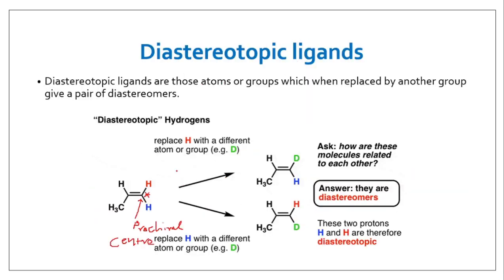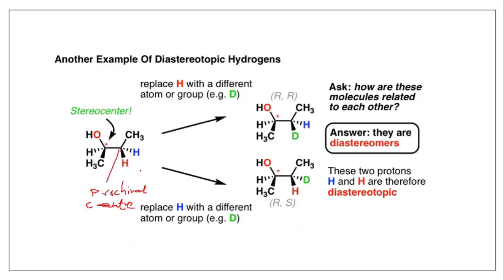Then diastereotopic ligands: if replacement of such atoms, like these two, by an imaginary atom gives stereoisomers which are related to each other as diastereoisomers. Now this and this are diastereoisomers of each other. Therefore, these ligands are called diastereotopic ligands. Okay. Now this is another example over here. Replacement of this H and this H gives rise to diastereoisomers. These are diastereoisomers of each other. Therefore, these ligands are called diastereotopic ligands.